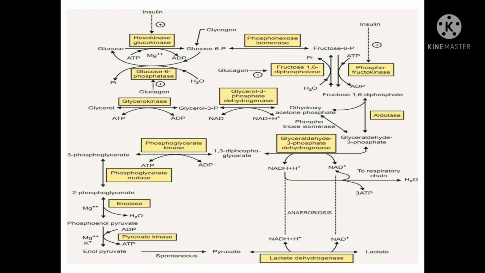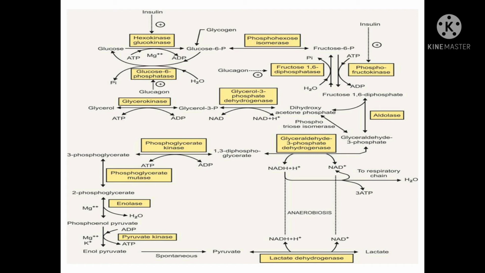In the third step, fructose 6 phosphate is converted to fructose 1,6 bisphosphate with the enzyme phosphofructokinase, known as PFK, with the addition of 1 ATP. All three steps are known as the preparatory stage.